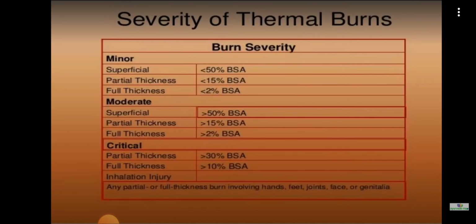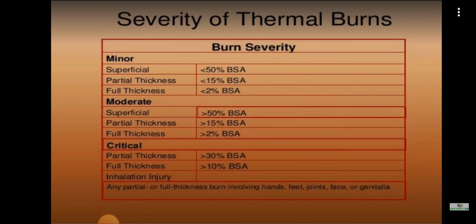Another thing is the severity of the burn. Burn severity is assessed as mild, moderate, major, etc. Mild or minor is assessed based on the percentage of burns. In a superficial burn, if there is less than 50% burn, it comes under the minor category. Similarly, when the partial thickness burn is less than 15%, that is also considered minor or mild. And full thickness burn less than 2%. All these three come under the heading mild or minor.